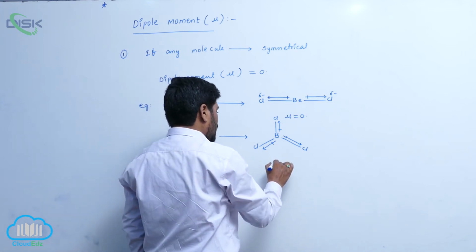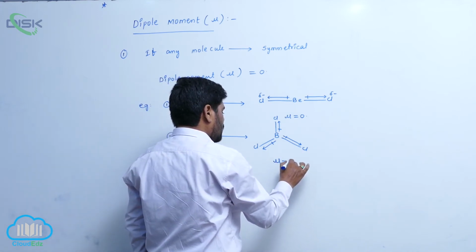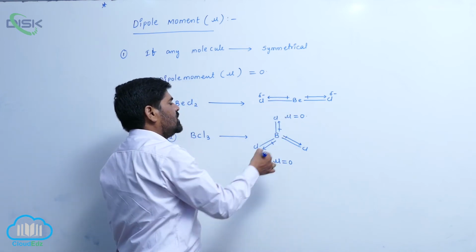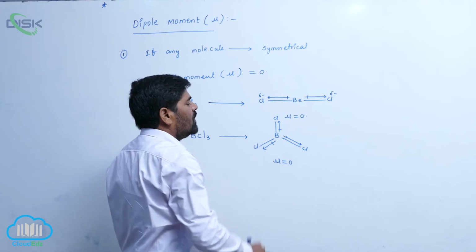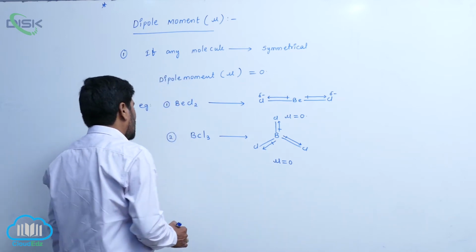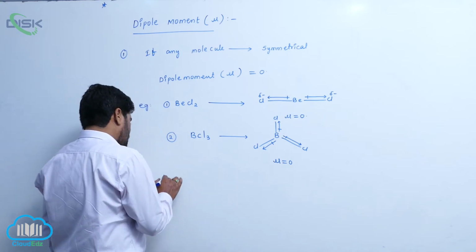So mu equals 0. That is the reason why these molecules are known as non-polar molecules.